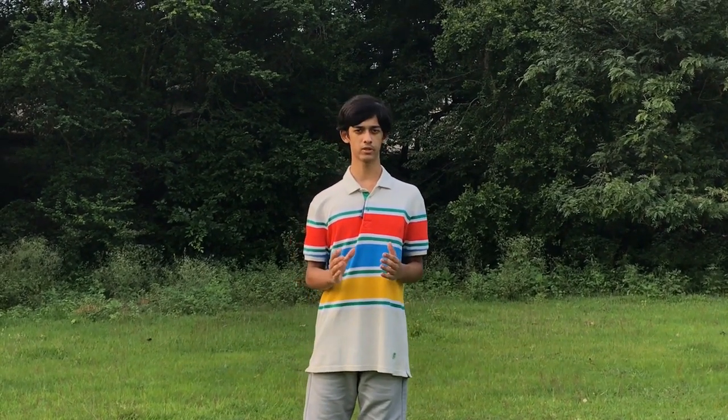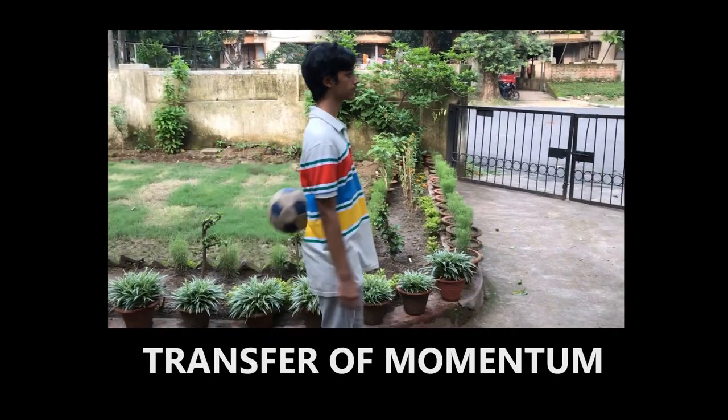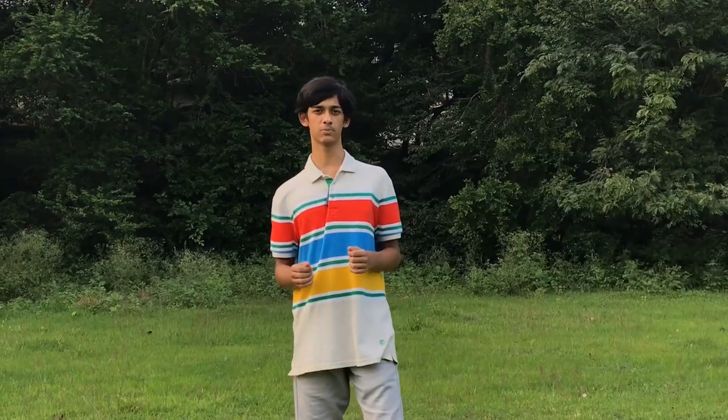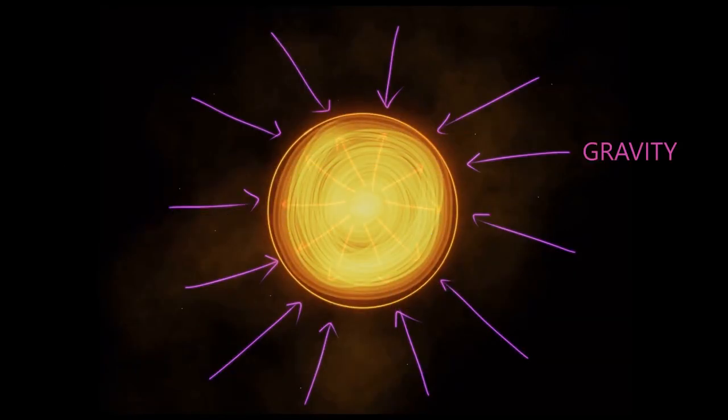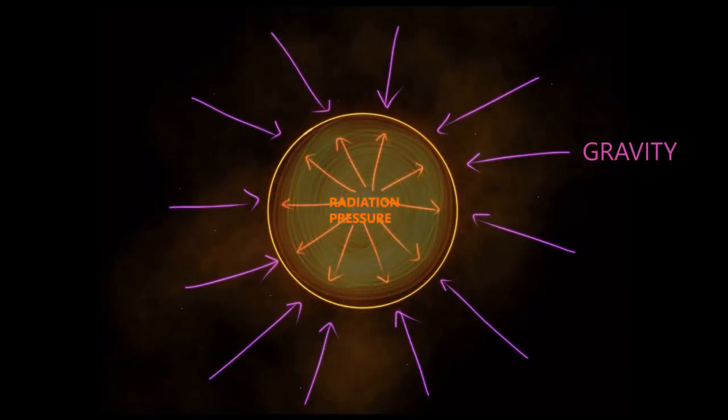In space, over long periods of time, as the photons transfer their momentum onto the sail, it may reach speeds up to 10% the speed of light without any fuel. Of course, this is just one application of radiation pressure, and the list is much longer. Radiation pressure also prevents highly massive stars from collapsing under their own force of gravity.